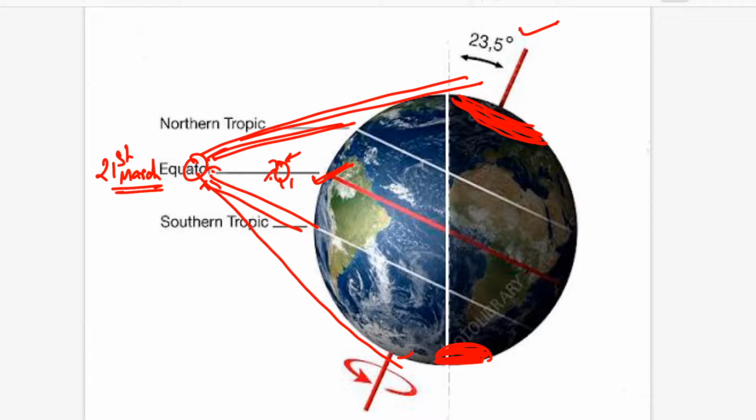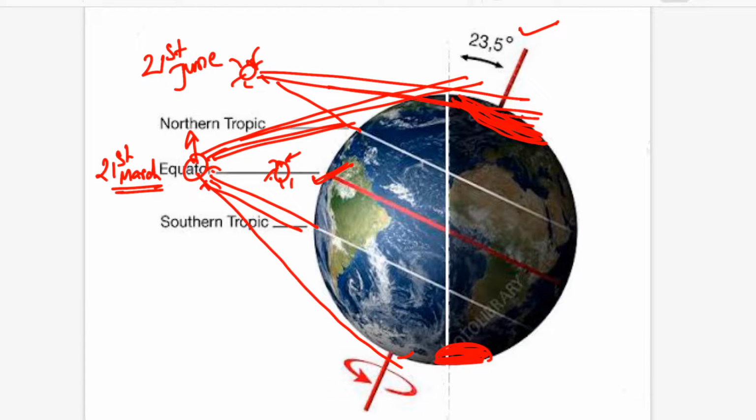Then after 21st March the position moves upwards to the tropics, and the sun reaches here on 21st June. So this area is again getting the slanting rays. We get the overhead sun on the Tropic of Cancer, and the equator is getting the slanting rays. So now the equator is behaving like the tropical area. That is why I told you before that the equator you can also call a tropical area in 3 seasons, or in 2 seasons you can call.